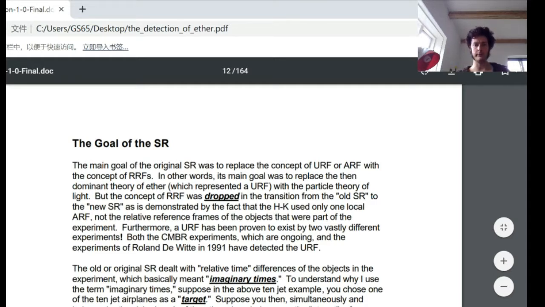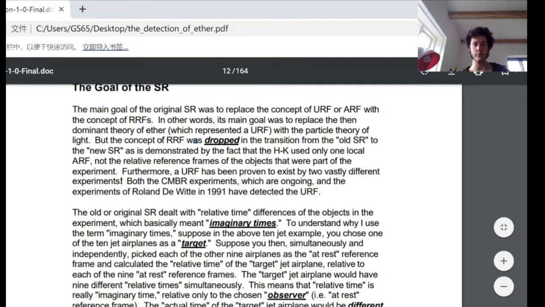But the concept of relative reference frame was dropped in the transition from the old special relativity to the new special relativity, as is demonstrated by the fact that Hafele-Keating used only one local absolute reference frame, not the relative reference frames of the objects that were a part of the experiment. Furthermore, the universal reference frame has been proven to exist by two vastly different experiments, both the cosmic microwave background radiation experiments, which are ongoing, and the experiments of Ronald D. White in 1991, which have detected the universal reference frame.